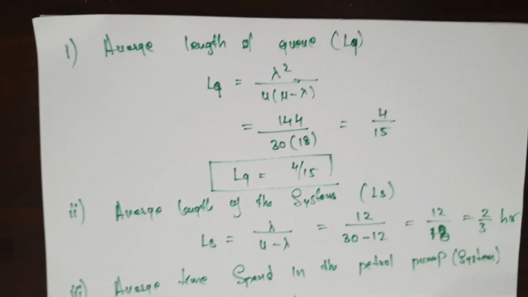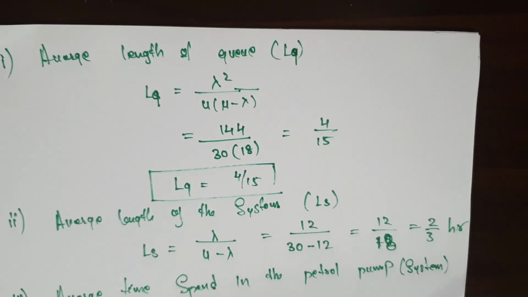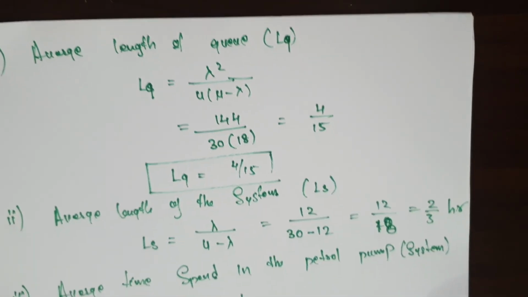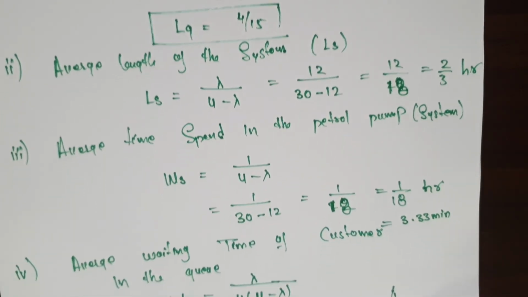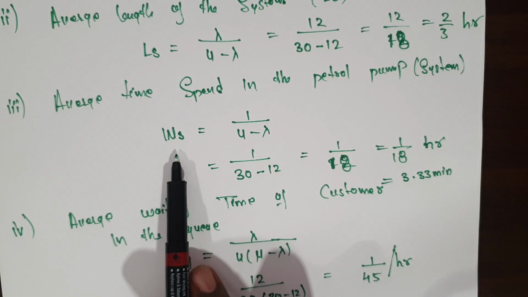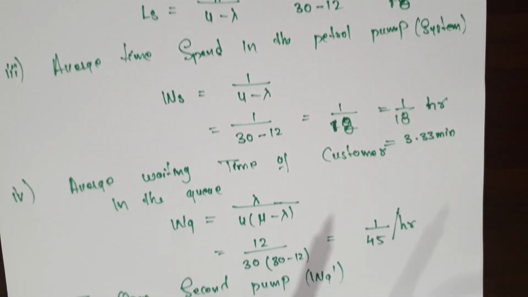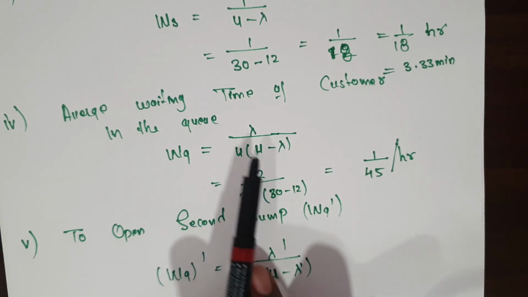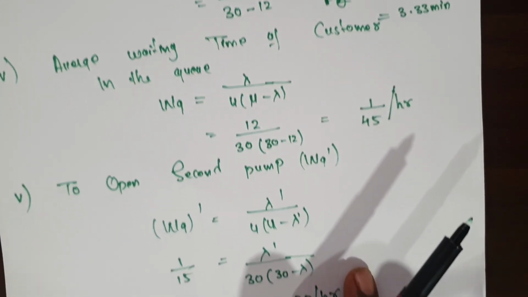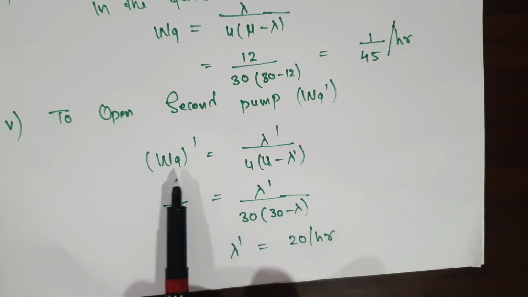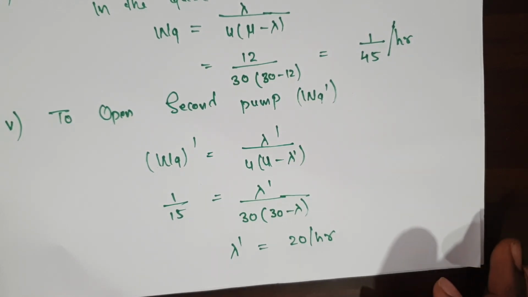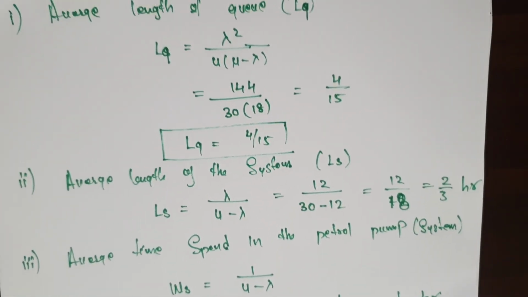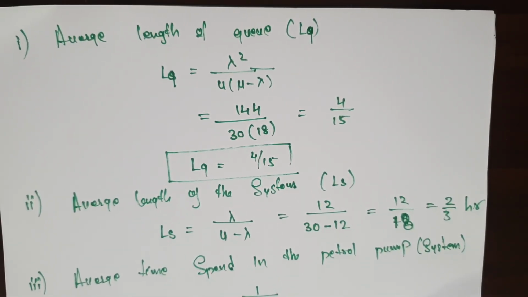So first, what you have to find out is the average length of the queue, designated with the letter LQ. Next is the average length of the system, designated LS. Next, the average time spent in the petrol pump, designated WS, 1 by mu minus lambda. Then the average time taken by the customer in the queue, that is WQ, lambda by mu into mu minus lambda. Then to open the second pump, the formula is WQ dash, lambda dash by mu into mu minus lambda dash. This is the formula for finding lambda dash. With the help of this you can find out anything. So you have to remember the 11 formulas. Depending upon those 11 formulas you can solve any problem whenever it is given like this.